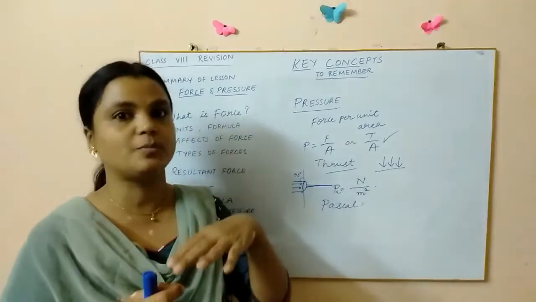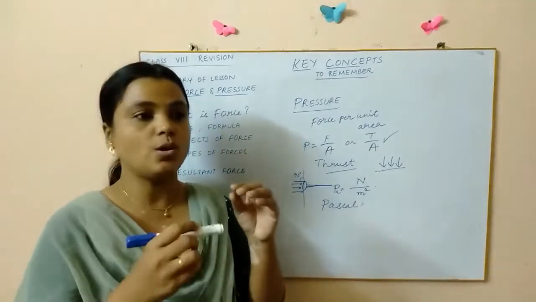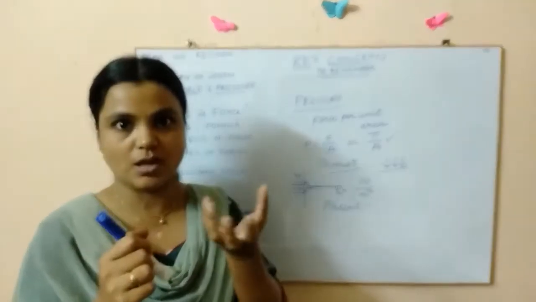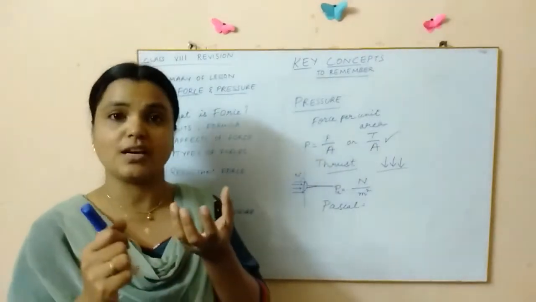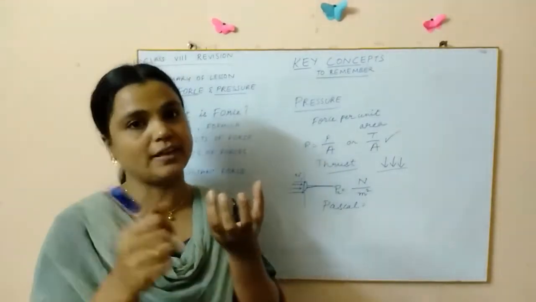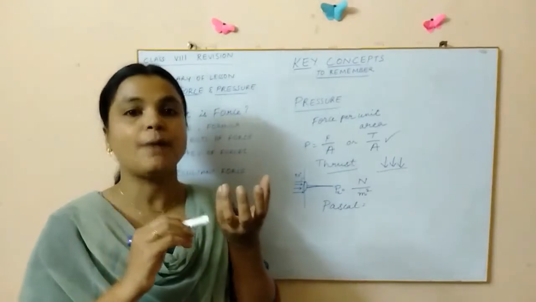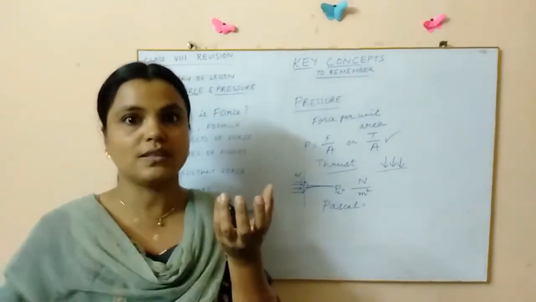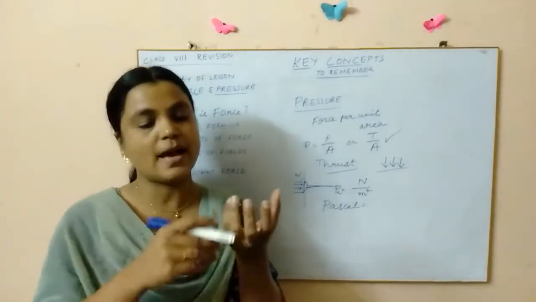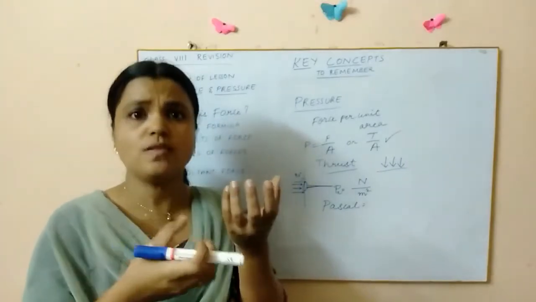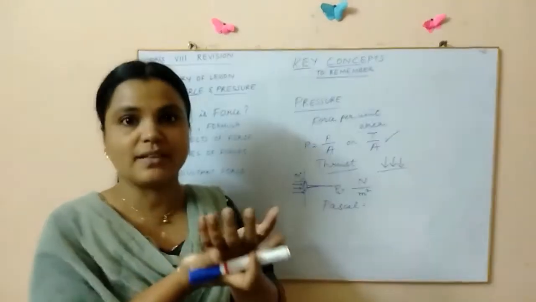Coming to the downward pressure, if you take a bottle and prick 3 holes at different heights, the water will come out with a lot of force in the bottommost hole, showing that the pressure is maximum at the bottom.